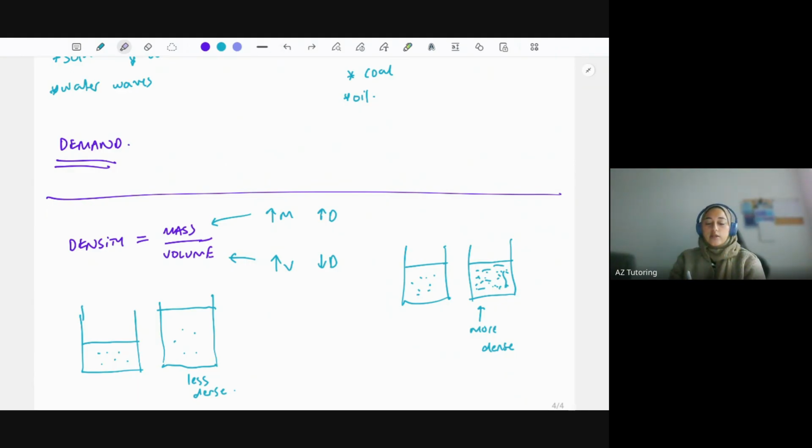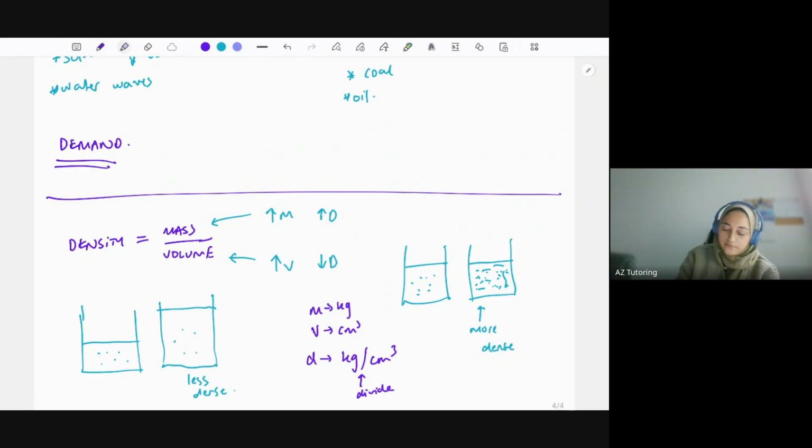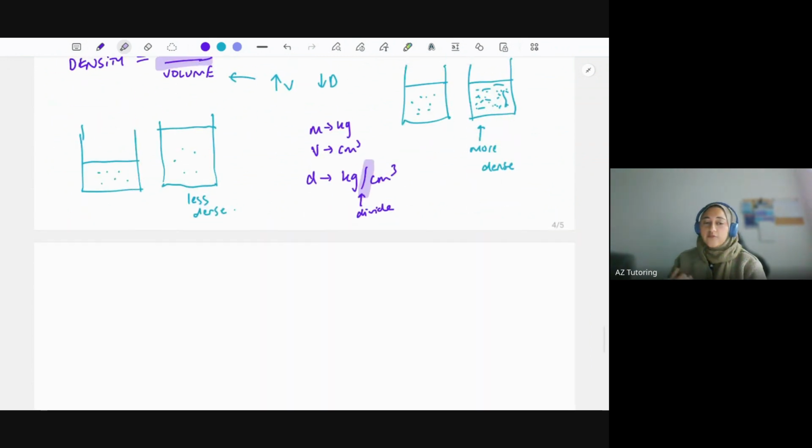And in terms of units as well, it's quite common for them to ask you what's the units of so-and-so. Mass tends to be in kilograms, volume they could potentially give you in anything really. So be careful of what they give you volume in, because that'll affect your density units. So let's say mass is in kilograms and volume is in centimeters cubed. In that case, your density unit will be kilograms over centimeters cubed, because you're dividing, right? So that's just a divide sign. That's here, as you can see. We just show it as a slash. So that's how you figure out units as well.